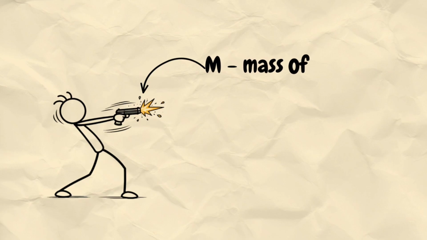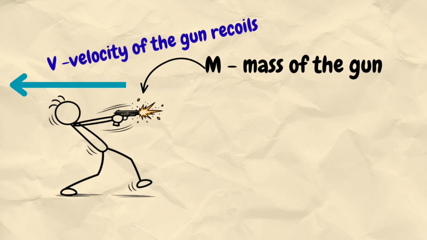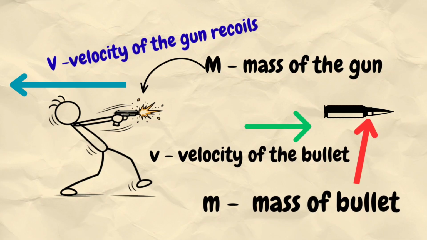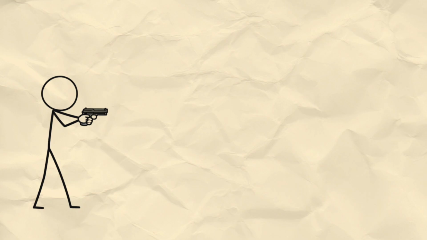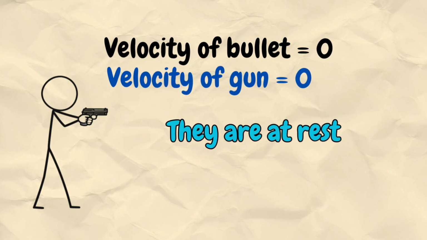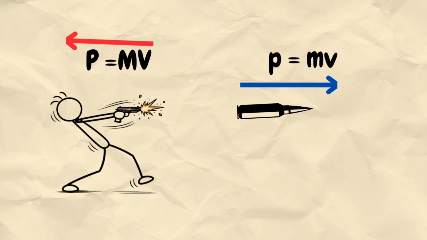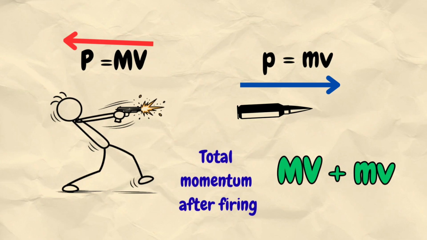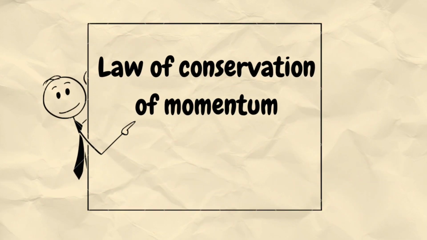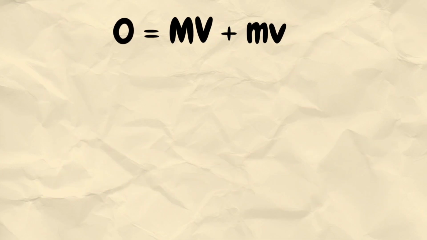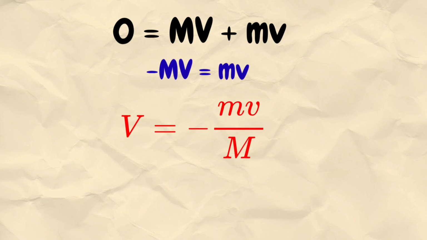Let capital M be the mass of the gun, capital V the velocity with which the gun recoils, small m the mass of the bullet, and small v the velocity of the bullet after firing. Before firing, the velocity of both bullet as well as gun is zero because they are at rest, so total momentum before firing is zero. Momentum of the gun and bullet after firing is MV + mv. According to the law of conservation of momentum, momentum before firing is equal to momentum after firing, so we get this. Now take MV to the other side, so we get this. Now we get the value of velocity of the gun, and the negative sign shows the opposite direction.